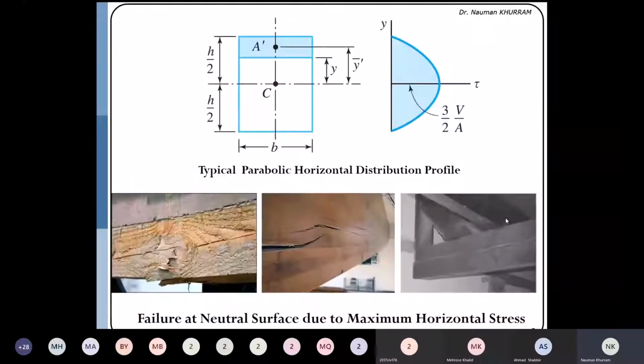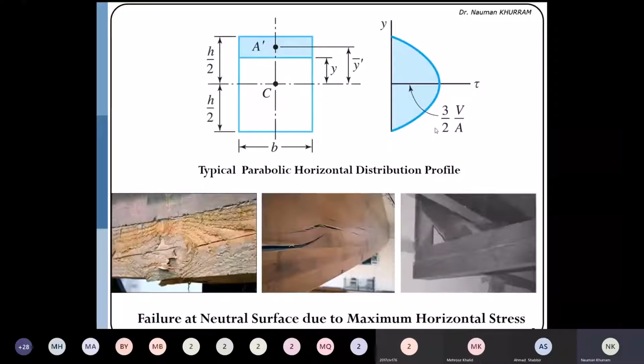Last time we derived an expression and computed that the maximum shear stresses are produced along the neutral axis. When we derived the expression, we came up with the result that the maximum shear stress is 3 by 2, or 1.5 times, V over A. It means that this shear stress equation is overestimating the stress by 50%.